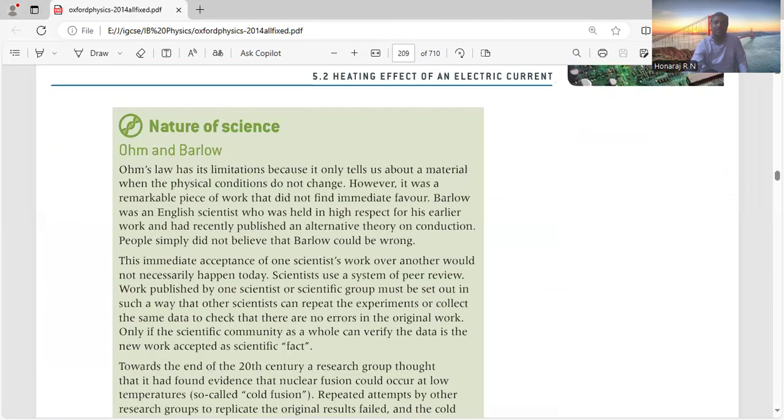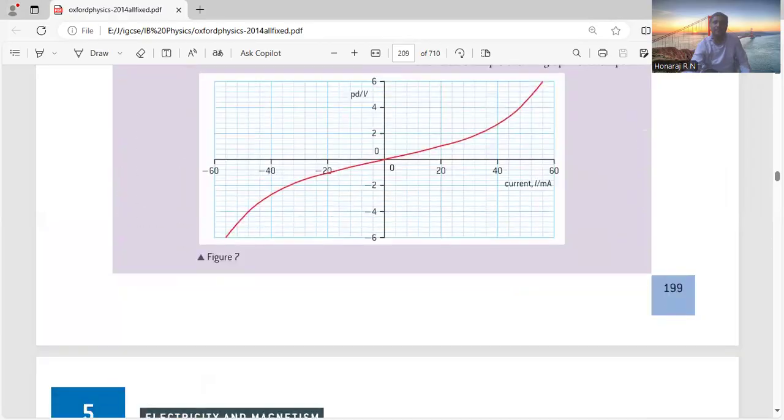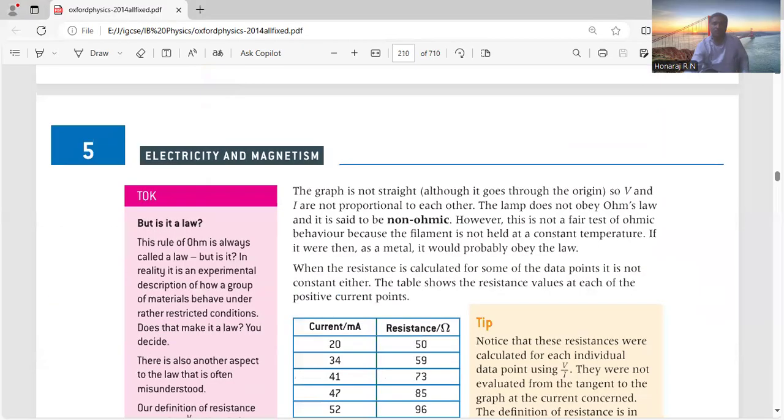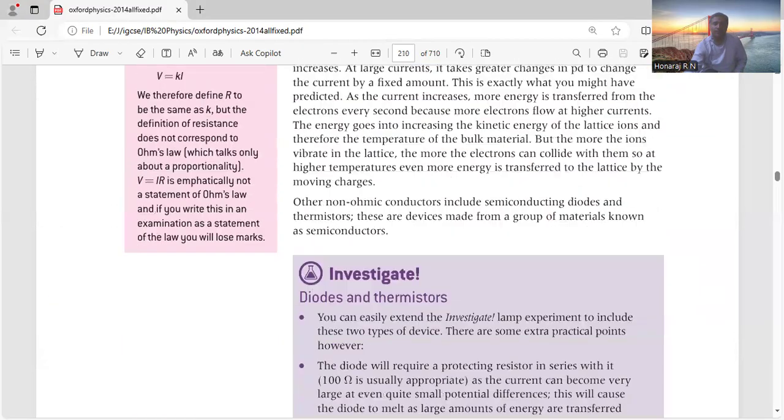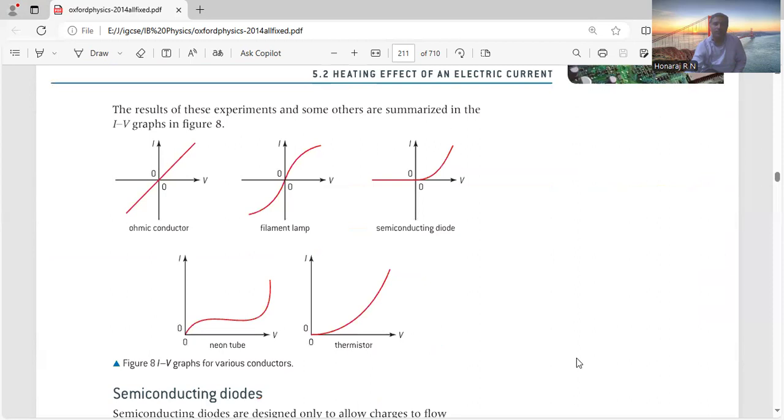More importantly, we should know Ohm's law is not applicable to semiconductors and non-ohmic devices. This is the filament lamp example. This is the ohmic conductor; there is a linear relationship.